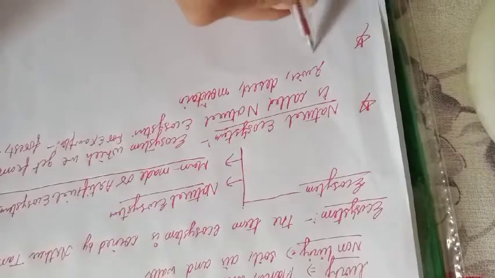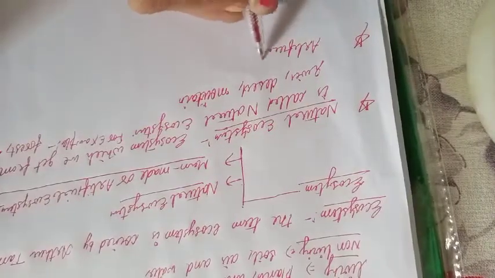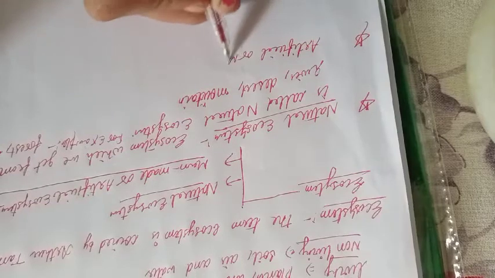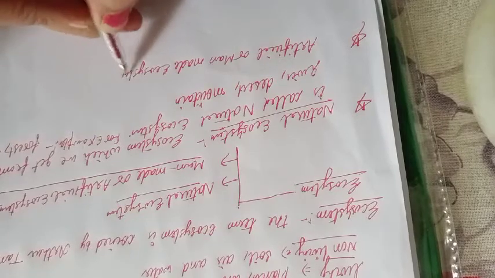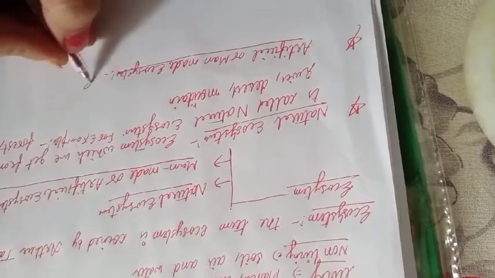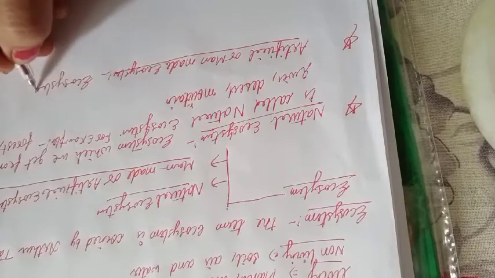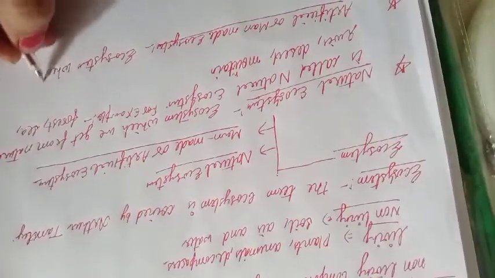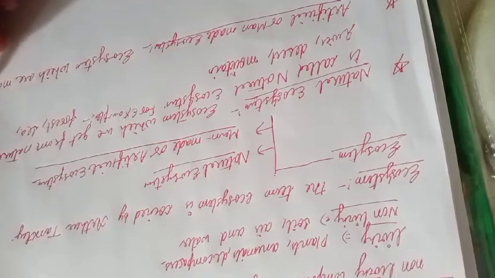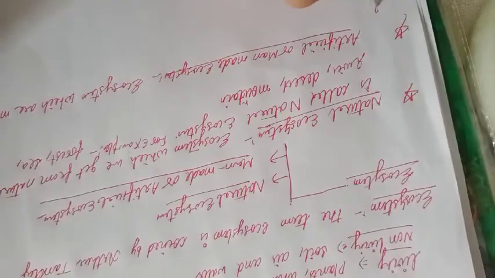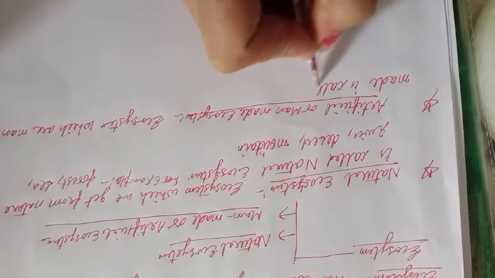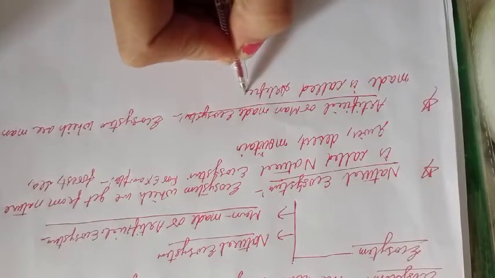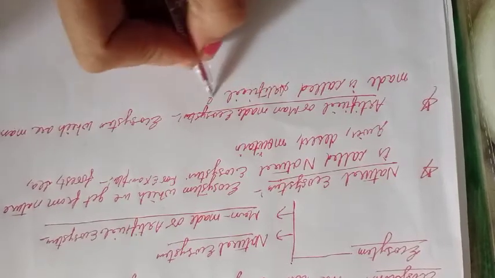Now our second one is artificial ecosystem. What do you mean by artificial or man-made ecosystem? It means ecosystems which are man-made, okay, are called artificial ecosystems.